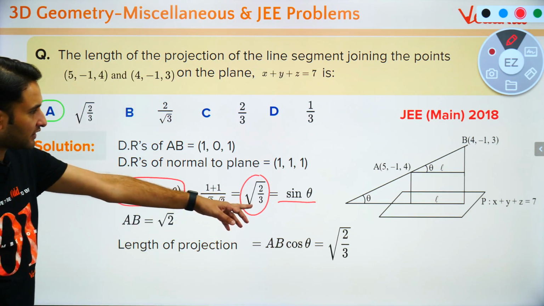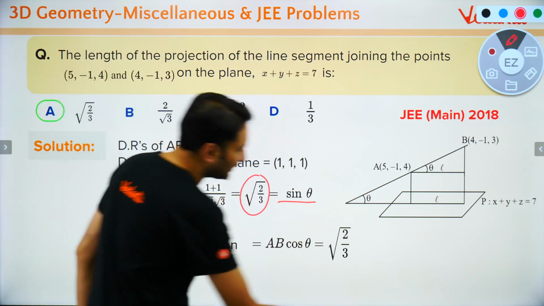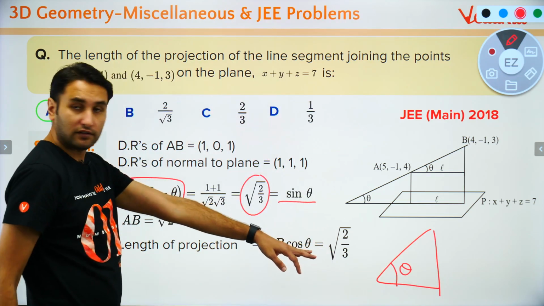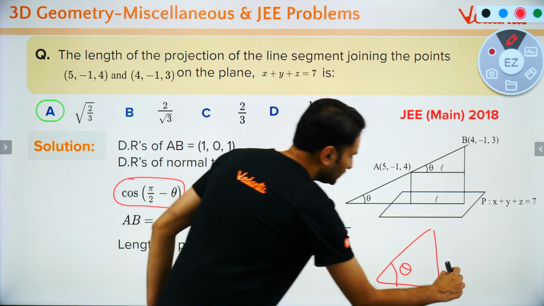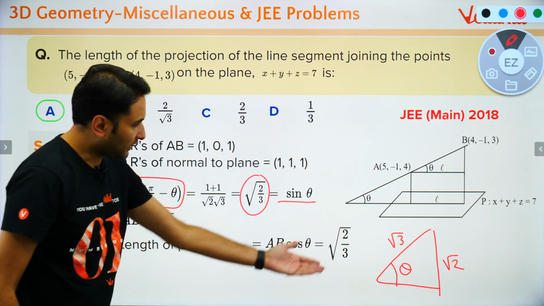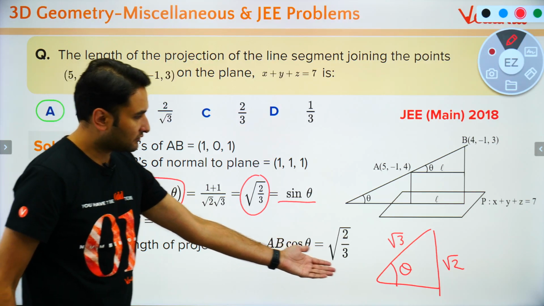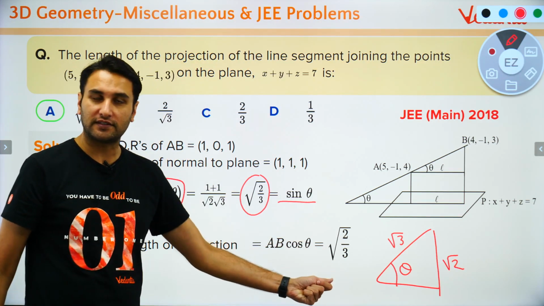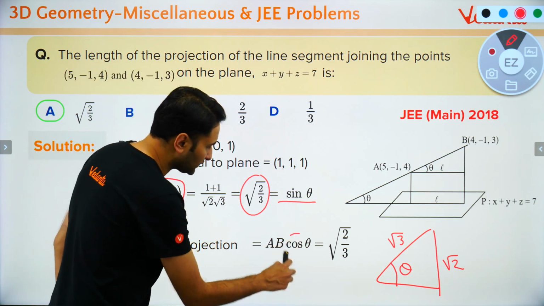And if sin theta is known to you, then cos theta will come out. Sin theta is root 2 by root 3 in this triangle, then what will be cos theta? Yes, under root of 1 minus sin squared theta. So you will get cos theta.